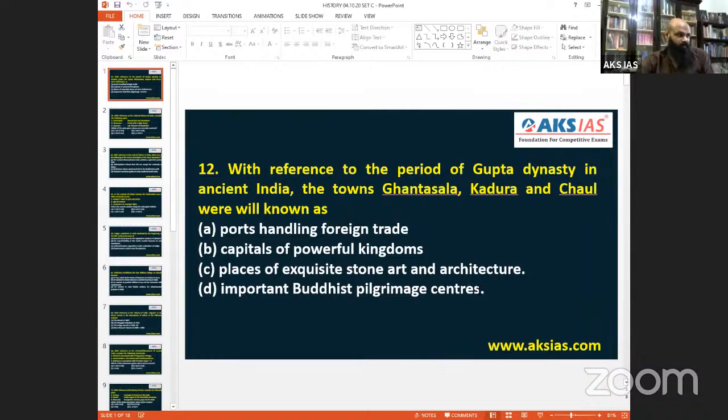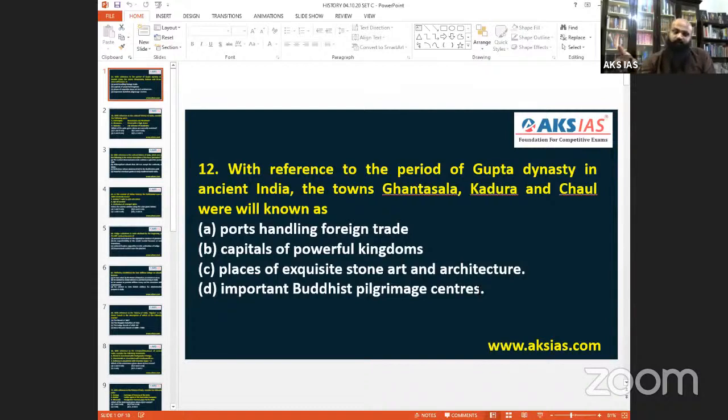So let's try to analyze which is the closest proximate answer. That's all we can do. So Kadura and Chaul, what are they well known for? Other things, they are pilgrimage centers, Buddhist centers. Ghantasala is somewhere in the Andhra region near Vijayawada. In 2019 there was news of Ghantasala where they found a Buddhist statue almost 70 feet long.